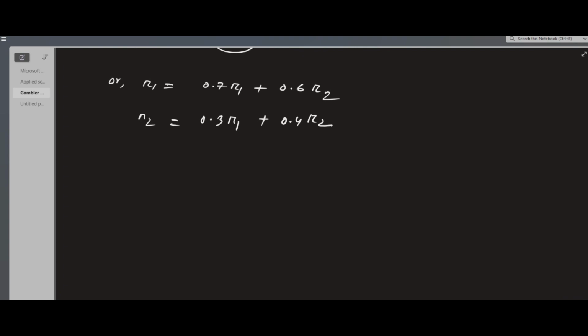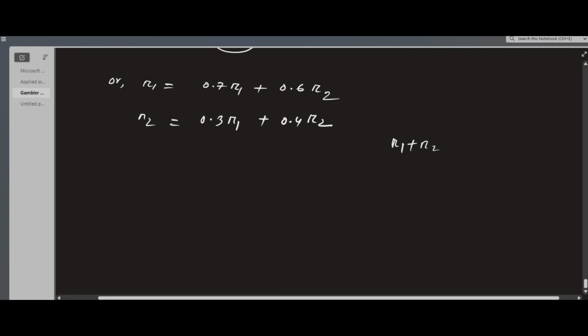We know that R1 plus R2 is equal to 1. So this is equation 1, this is equation 2, and this is equation 3. Here we write R1 as 1 minus R2.